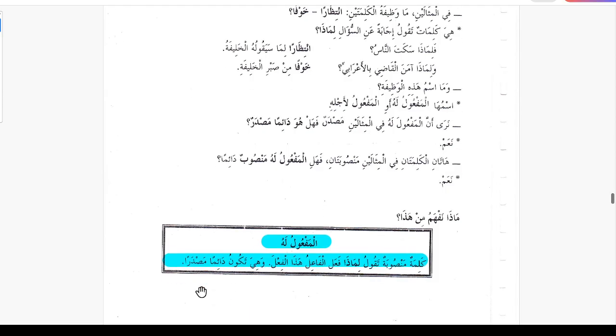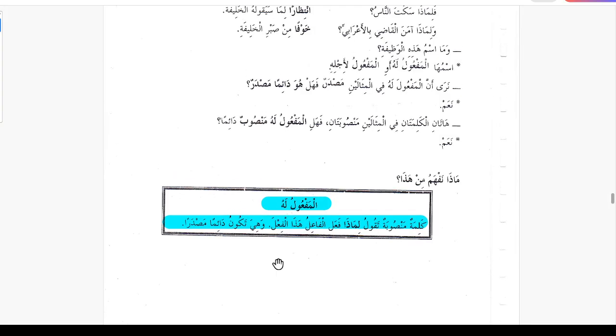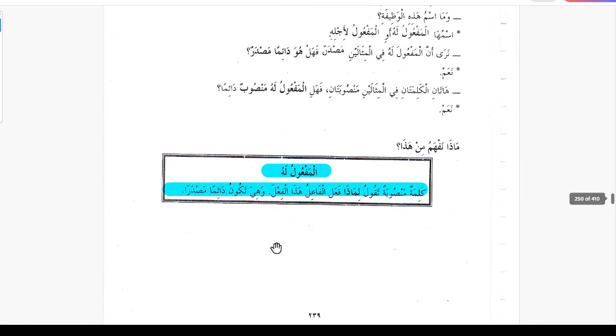So now what is the definition of maf'ul lahu? Kalimatun mansubatun, a word which is mansub, takulu limaza fa'al al-fa'lu, which tells why the fa'il did this action, why he did this. Wahiya takunu daiman masdaran, and this is always masdar. So there was maf'ul lahu, which explains why the fa'il did the action, and is masdar always. So the next one, third one, is al-maf'ul mutlaq. This is very important.